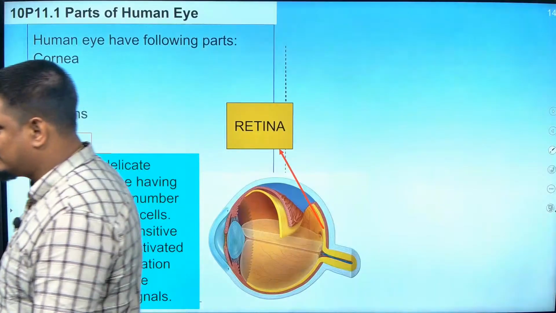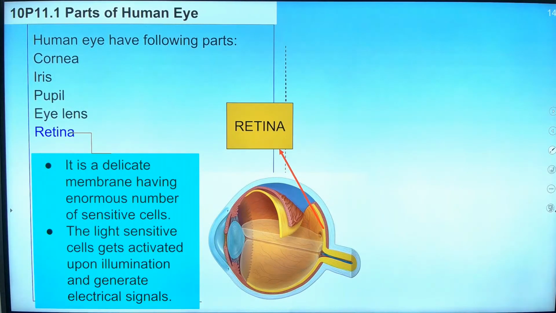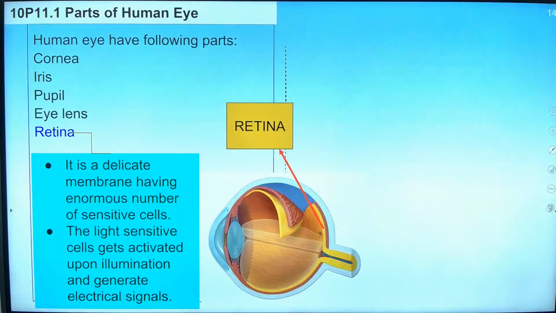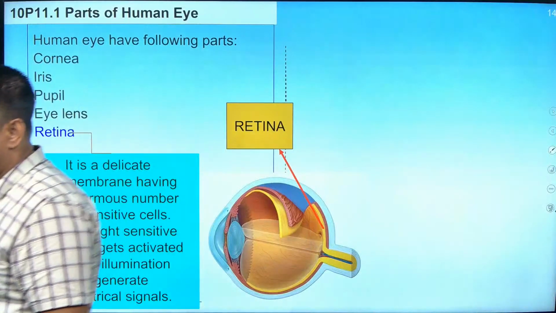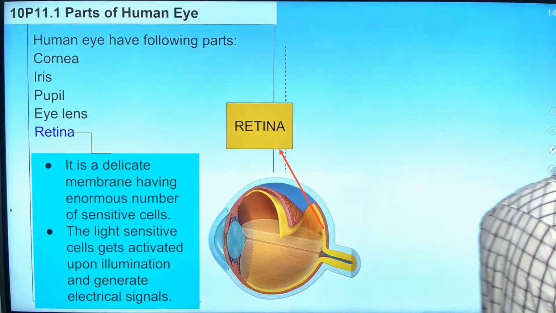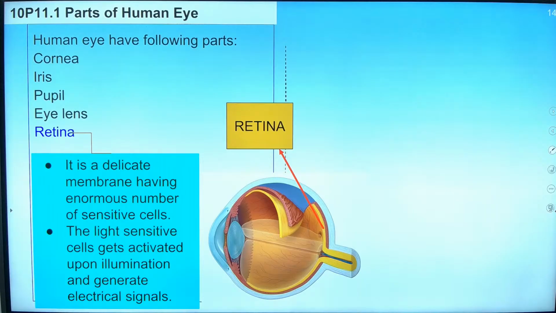Then you can write the next point: it has an enormous number of photosensitive cells, which get activated upon illumination and generate electrical signals.